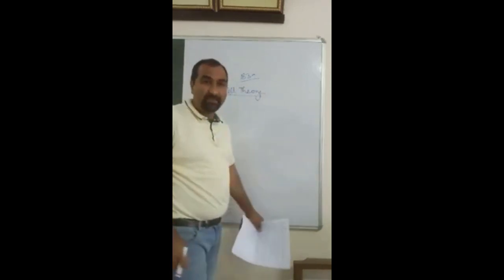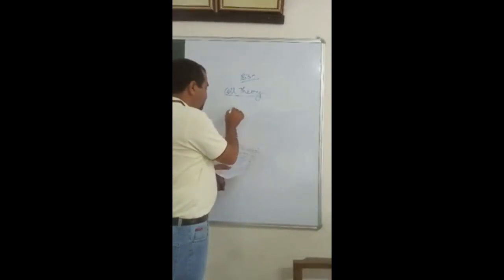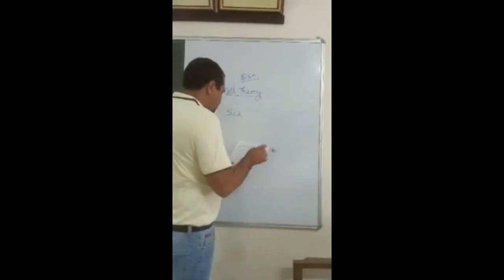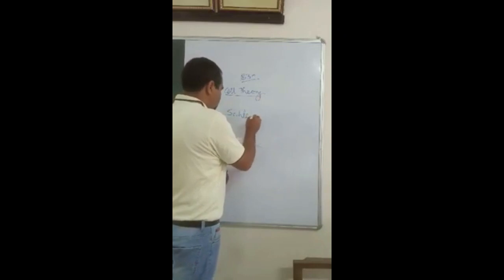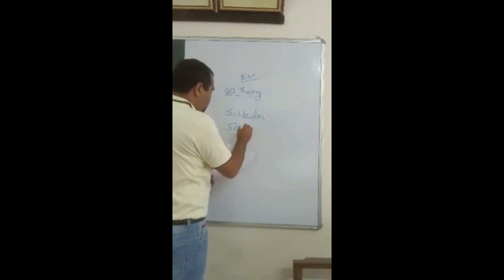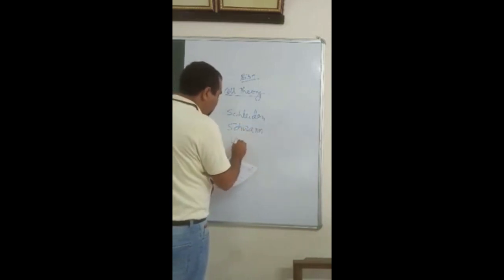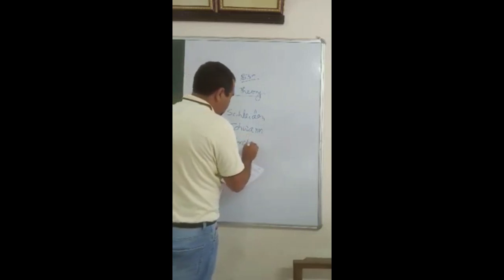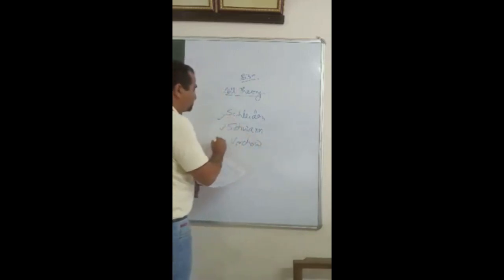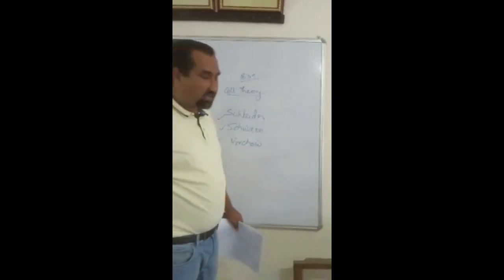Three scientists, namely Schleiden, Schwann, and another, proposed the cell theory in 1839.